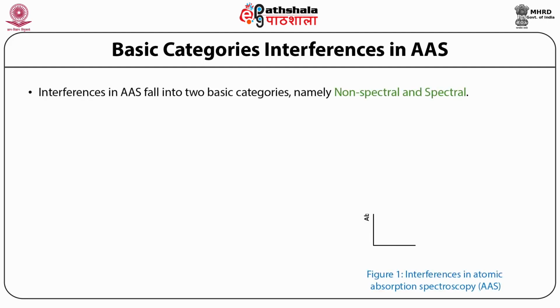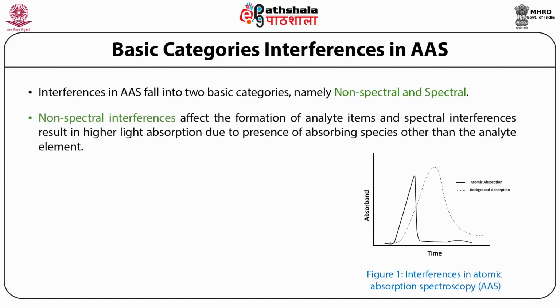They generally fall into two categories: non-spectral and spectral interferences. Non-spectral interferences are effects due to the formation of analyte items, and spectral interferences result in higher light absorption due to the presence of absorbing species other than the analyte element.